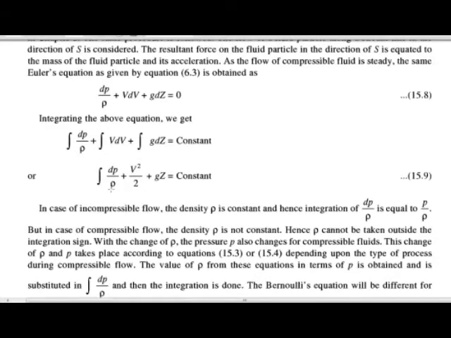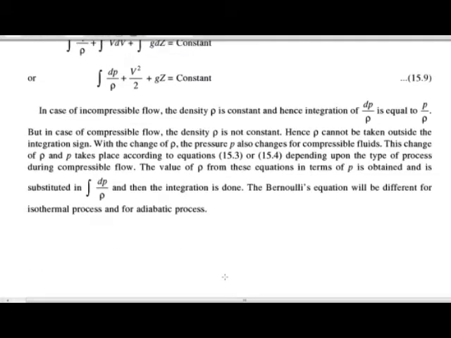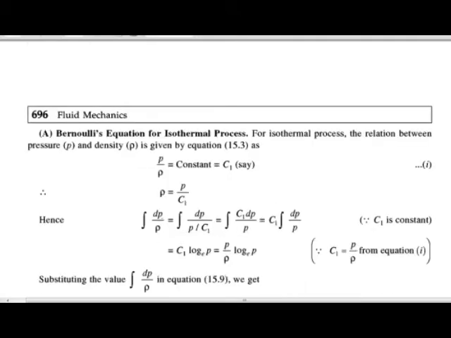For this, the Bernoulli's equation is different for the isothermal process and the adiabatic process. So we have to calculate the integration of dP upon rho for the isothermal process and for the adiabatic process. First we will calculate the Bernoulli's equation for the isothermal process.